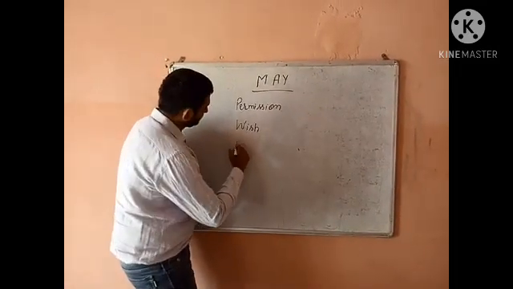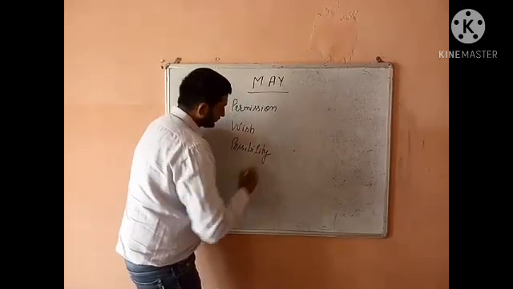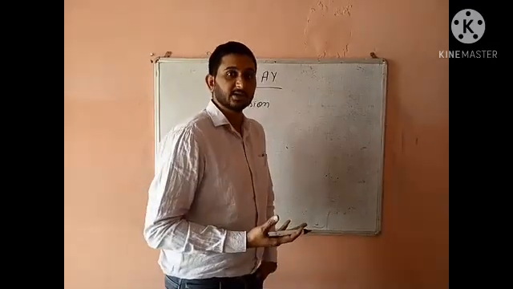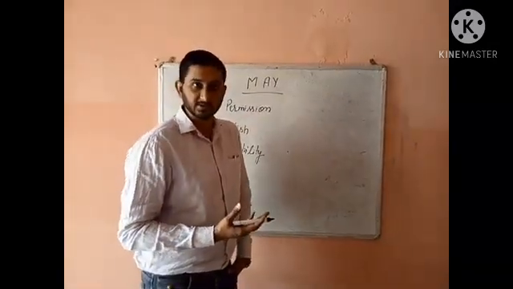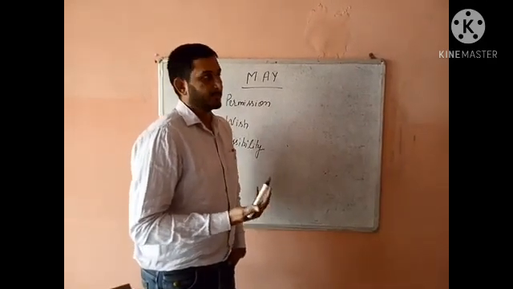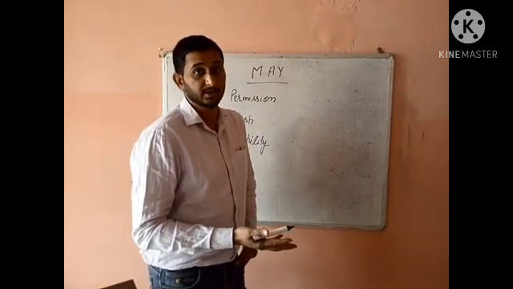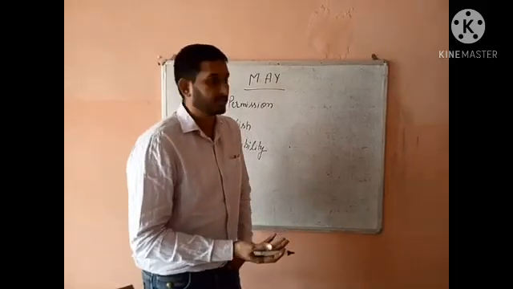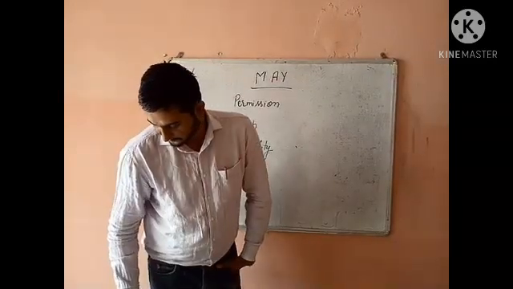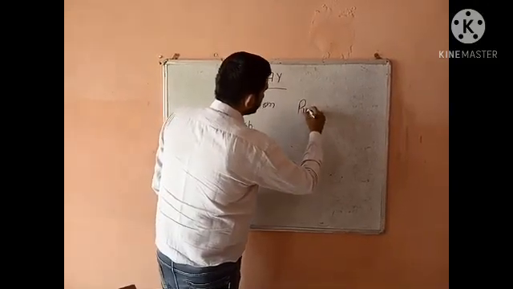And next is possibility. If there is a task that you think is likely to happen, if you need to express possibility in a sentence, you can go ahead and use may. For example, it may rain today, he may come to play. If there is a situation where we need to talk about possibilities, we can go ahead and use may. One more use for may is purpose.